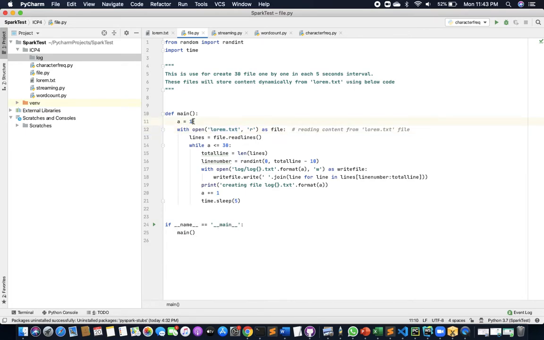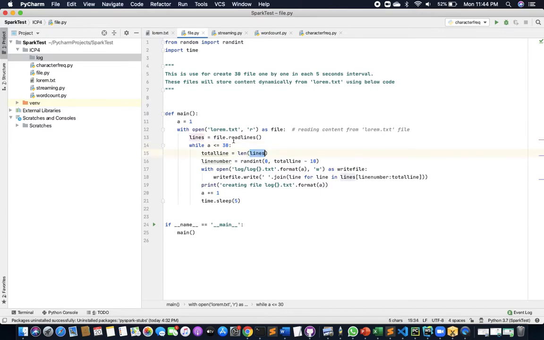I'm taking a variable a which is equal to 1, and I am opening this text file in read format. The text file is present in this variable now. I am reading lines from this file and placing them into the variable lines. While a is less than 30, I'll be creating 30 log files.